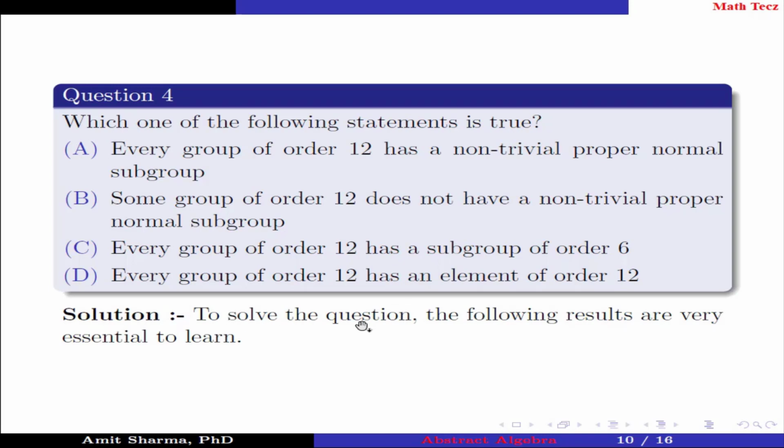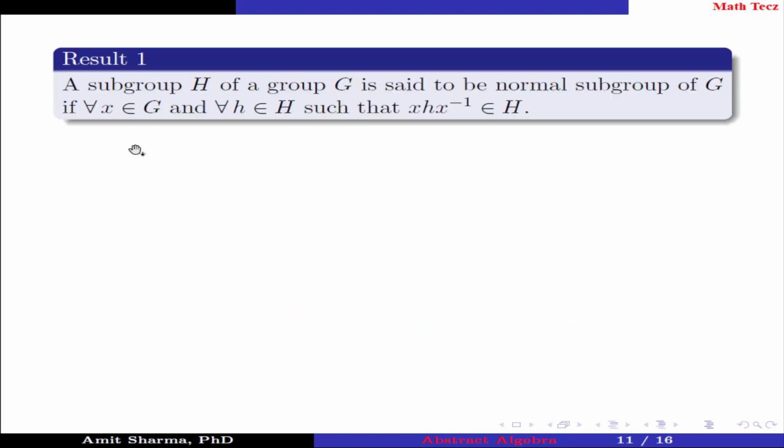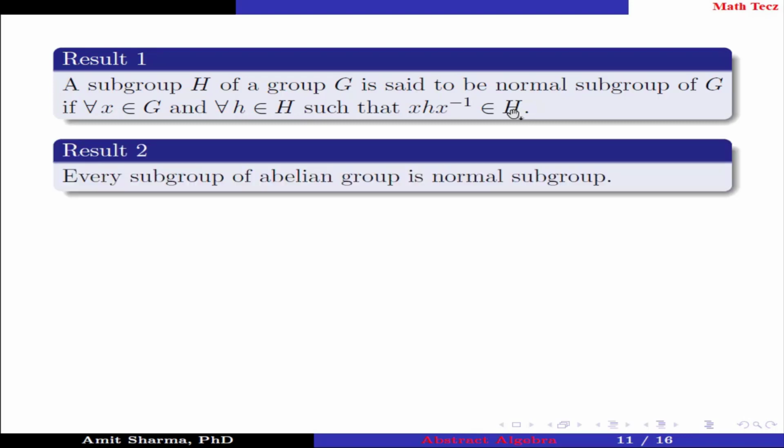To solve the question, the following results are very essential to learn. Result number 1. A subgroup H of a group G is said to be a normal subgroup of G if for all x belongs to G and for all h belongs to H, x h x inverse belongs to H. Result number 2. Every subgroup of an abelian group is a normal subgroup.